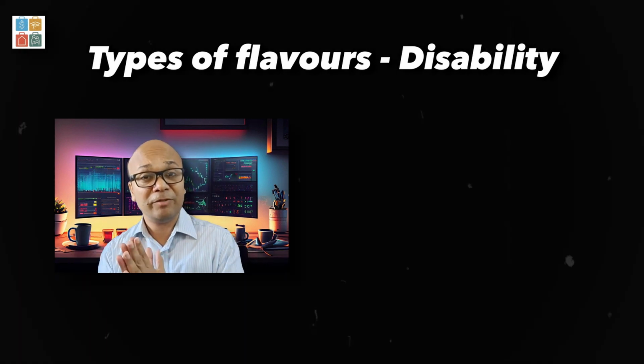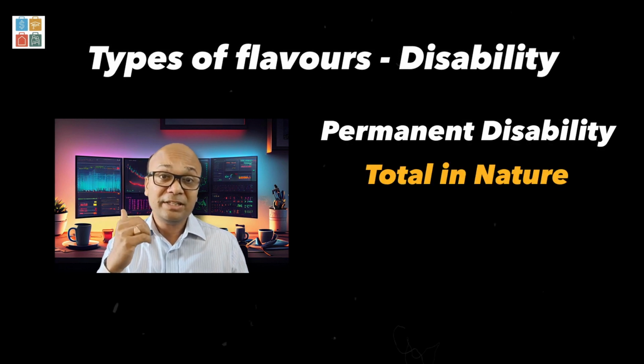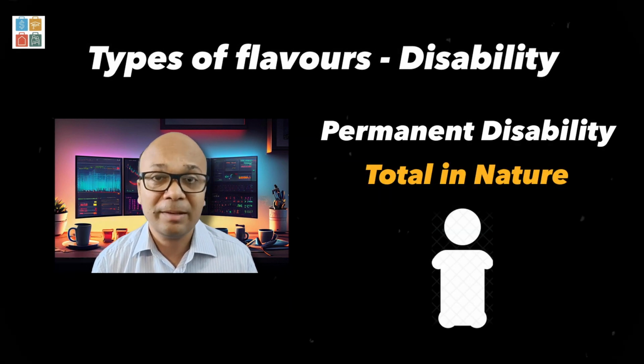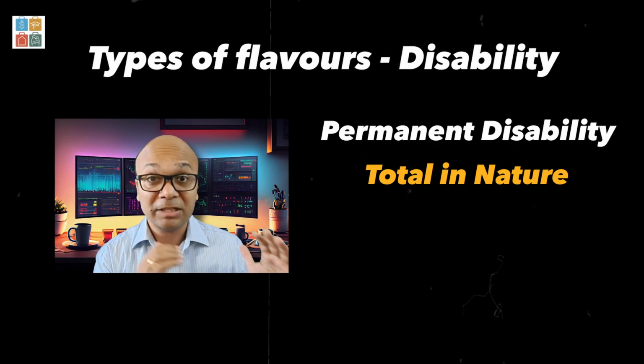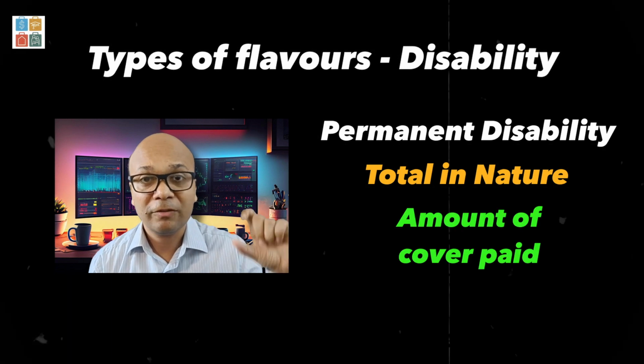But another flavor is that a permanent disability has happened and that disability is total in nature. Total in nature का example क्या हुआ? Both limbs are gone, for example, right? In such a case, the death did not happen, but a person got completely disabled and that was total in nature. In that case, the amount of cover would be paid.